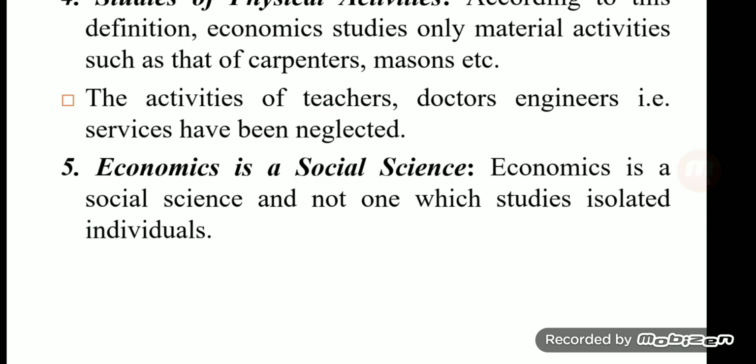Clear? Economics does not study social problems, religious problems and so on, but each and every human being who lives in society has various problems, like unlimited needs and wants but limited resources. So economics suggests how human beings can satisfy their unlimited needs and wants with the help of limited resources. Clear? In that sense, clear, economics is a social science.